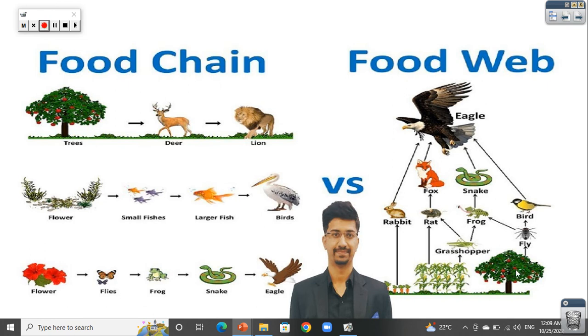As we can see here, the fly eats the plant, and the bird eats the fly, and the eagle eats the bird. So it's a food chain, right? And when the insect eats the plant, and the frog eats the insect, and the snake eats the frog, and the eagle eats the snake, it's another food chain. So a food web is a group of food chains.